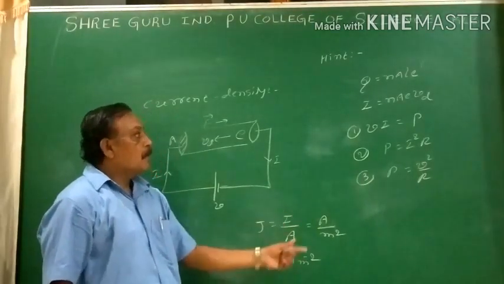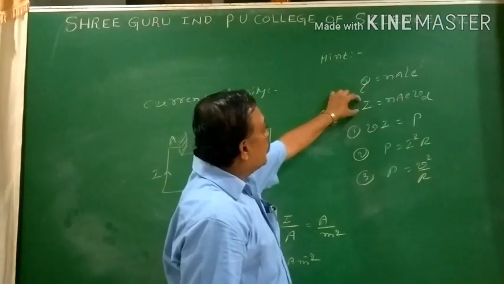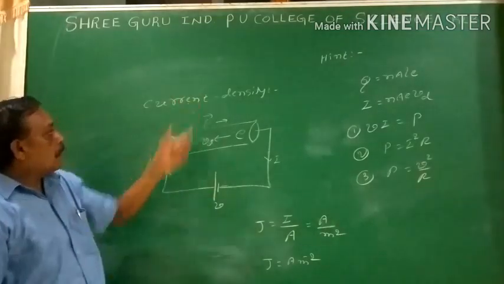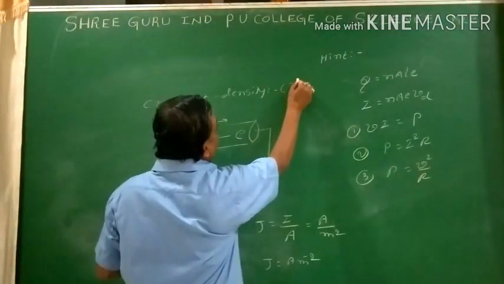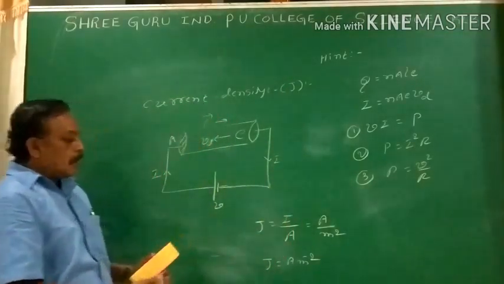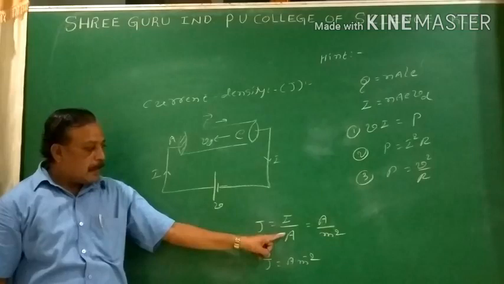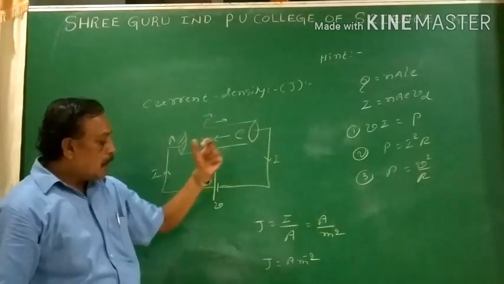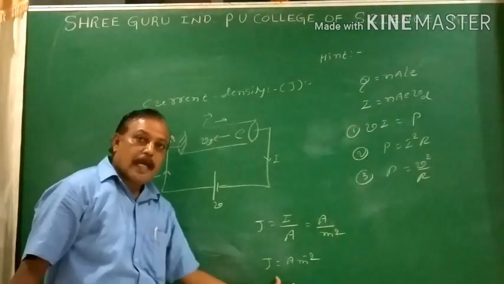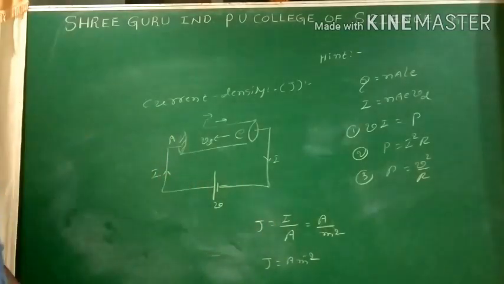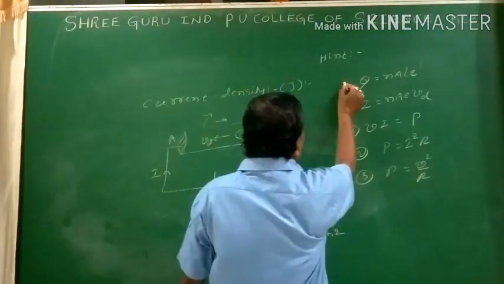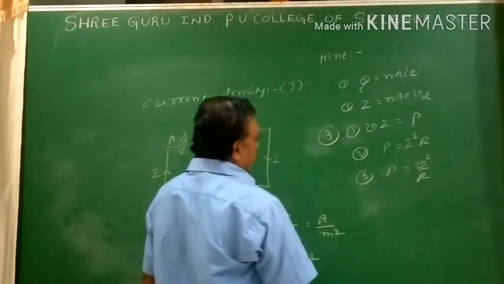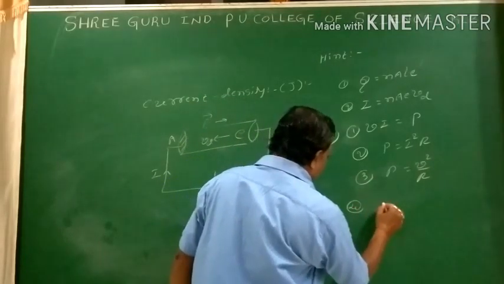Now this is the term we have missed. After the completion of current with drift velocity relation, we have to go for this. What is the current density? That current density is represented by J. Current flowing through the conductor per unit area represents the current density. J equals I by A. I is in ampere, area is in meter square. Current is a scalar quantity, but current density is a vector quantity. Its SI unit is ampere per meter square. Now this is the term I am going to add in the equations. So 1, 2, 3, among the third one there are three representations for power, and this is 4, current density, I by A.